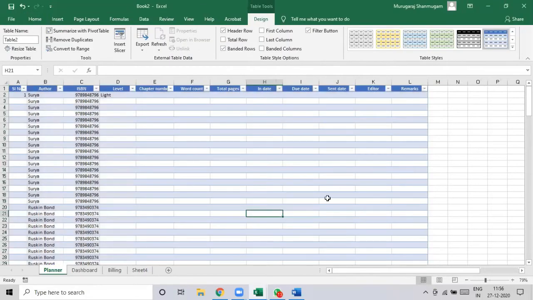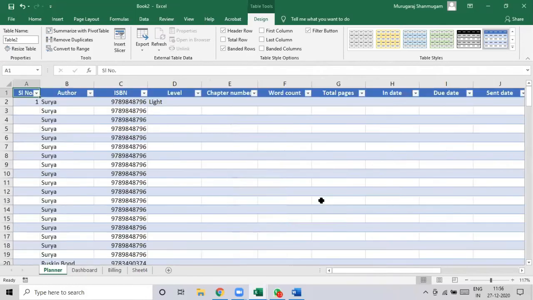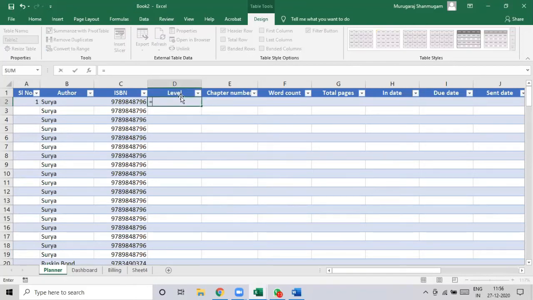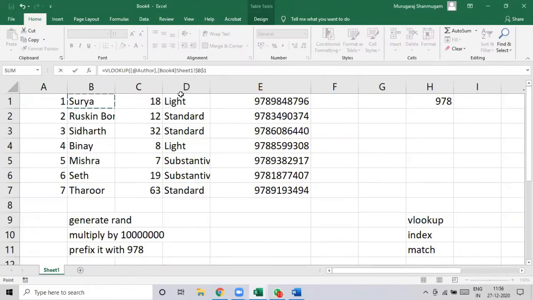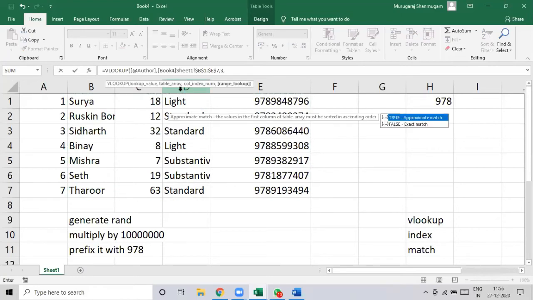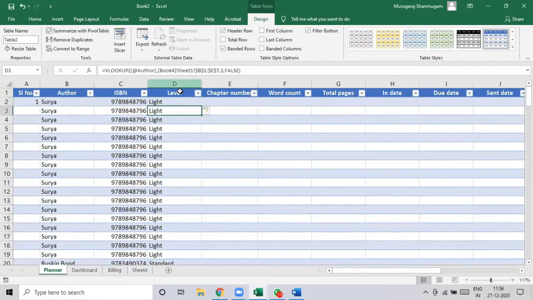So you can see that things have changed. I'm just maximizing it again. So right now, I'm going to use the VLOOKUP formula, with the third column. You can choose any number of columns even to the right, but the reference would only be the third column. What is the one difference that you notice now?